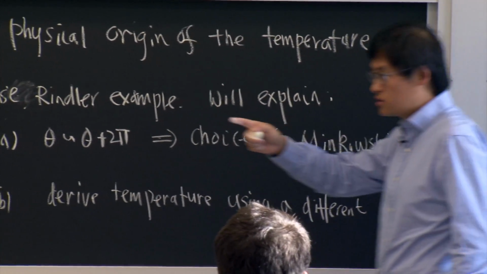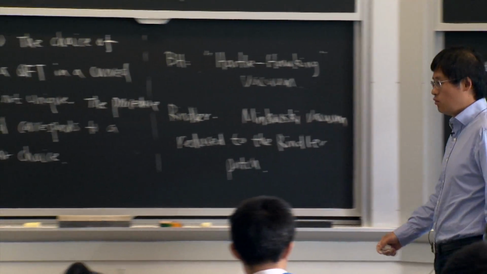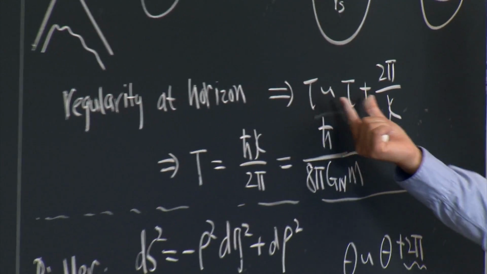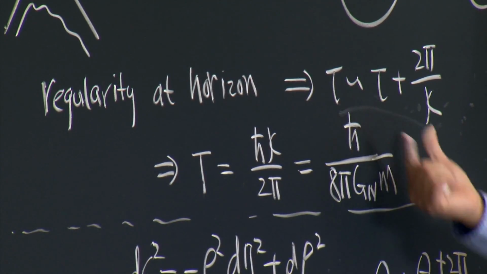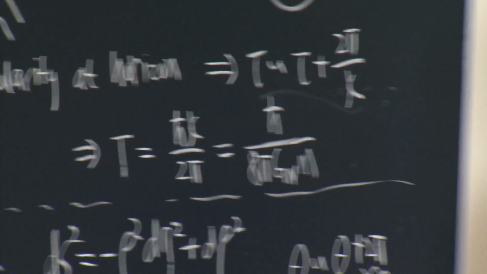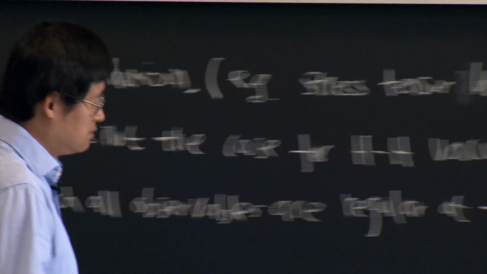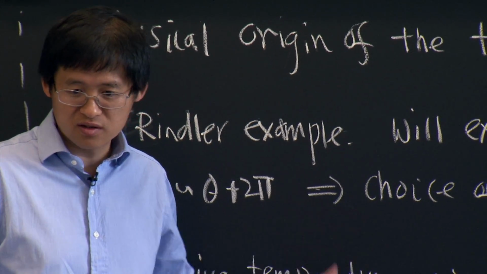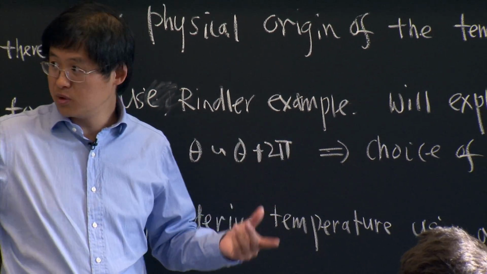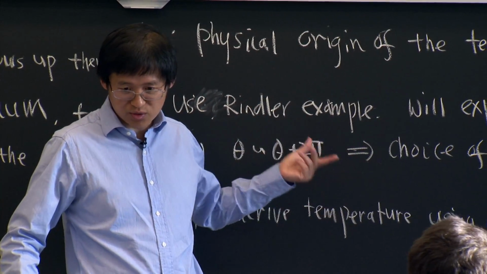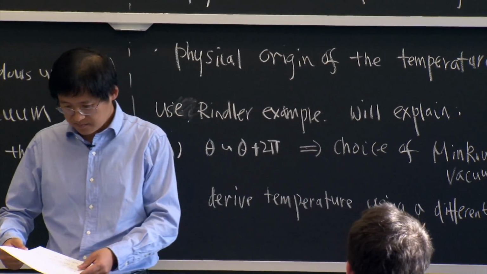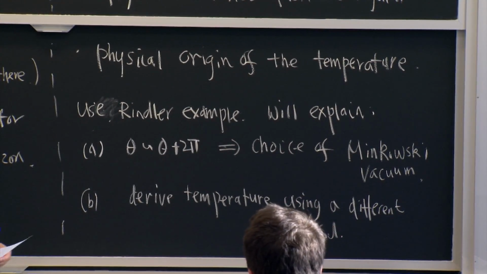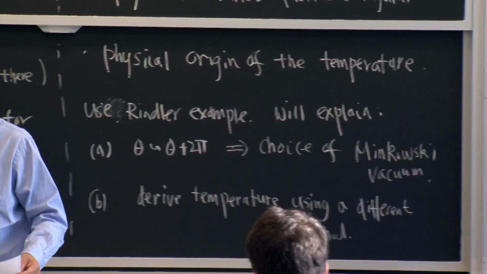So here, when we say this temperature, we just directly read the temperature from the period of tau. But today I will really derive the thermal density matrix, and then you will see that this temperature is indeed the temperature which appears in the density matrix. Any questions?